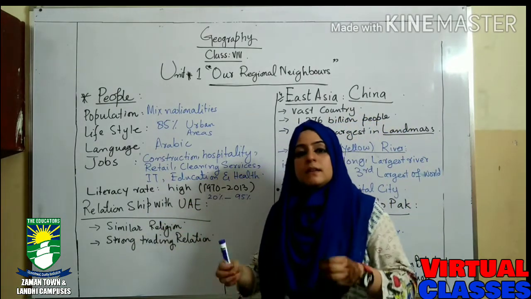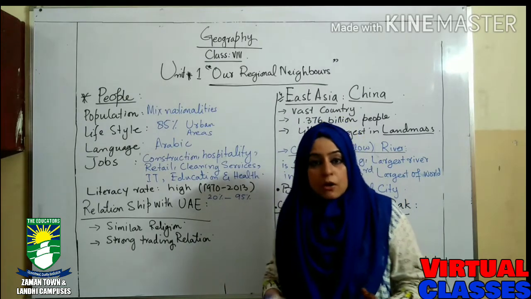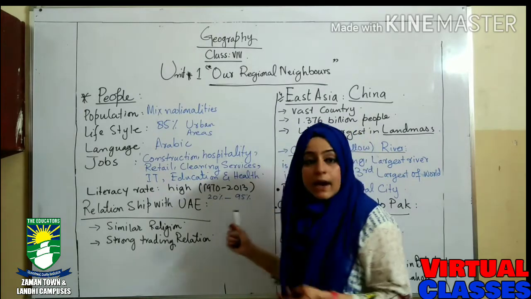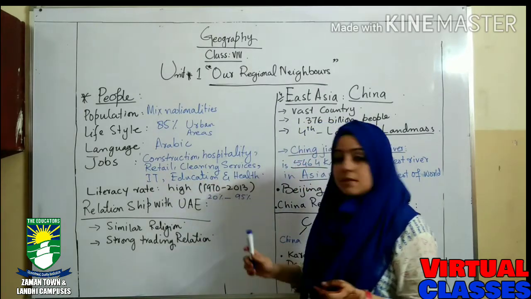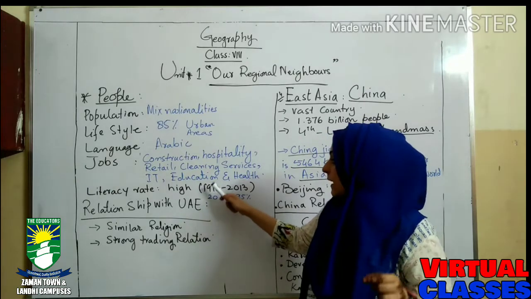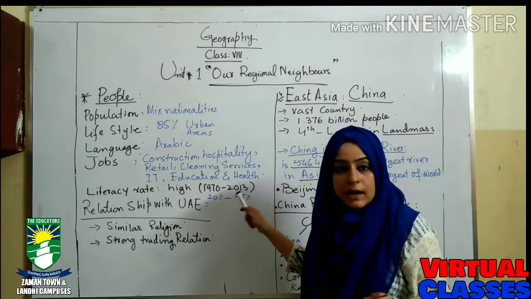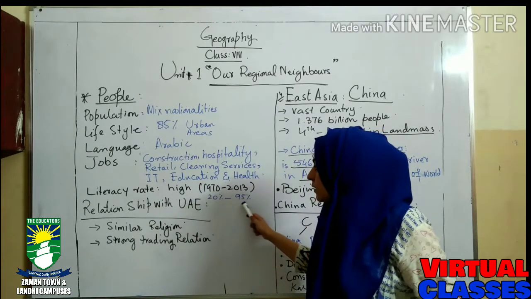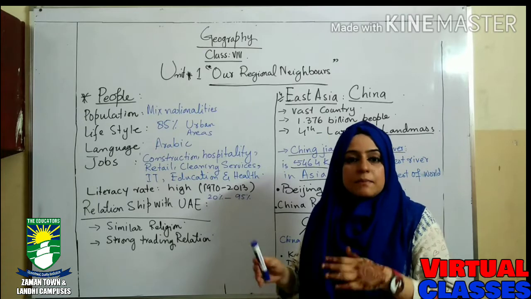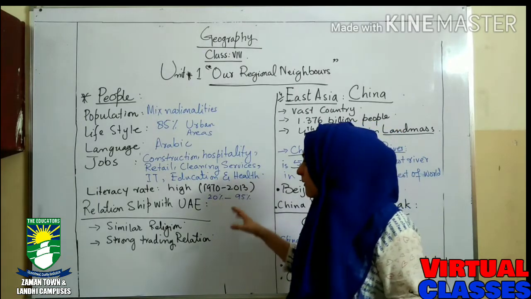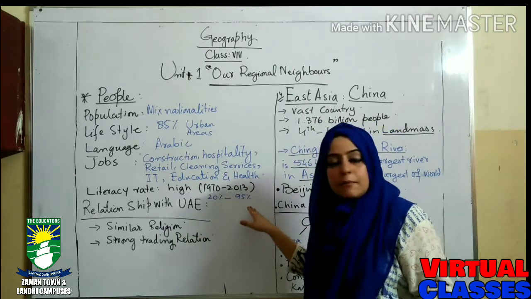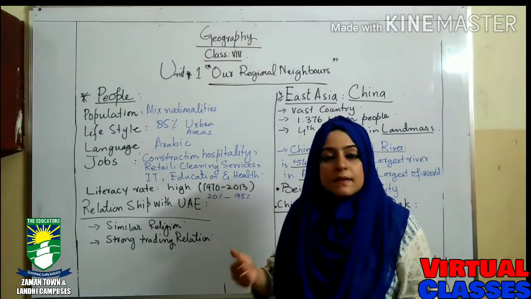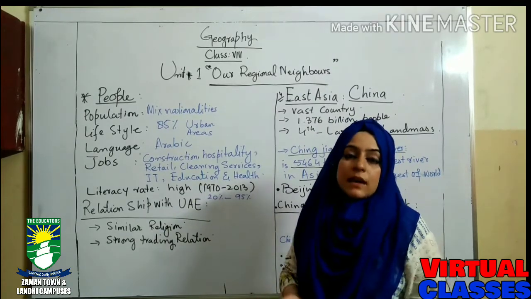Literacy rate means the rate of education, how many people can read and how many people can write. It is very high here. It is estimated from the year 1970 till 2030. In between this passage of time, it has risen from 20% to 95%. It means the literacy rate has continuously been increasing instead of decreasing.